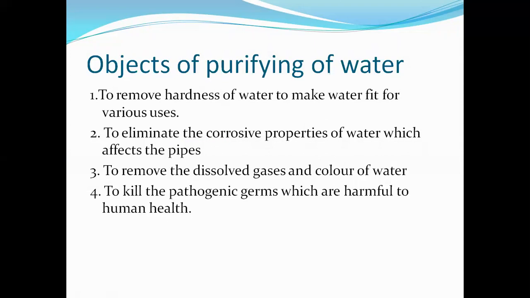Then second, to eliminate the corrosive properties of water which affect the pipes of purification or pipes of distribution systems.